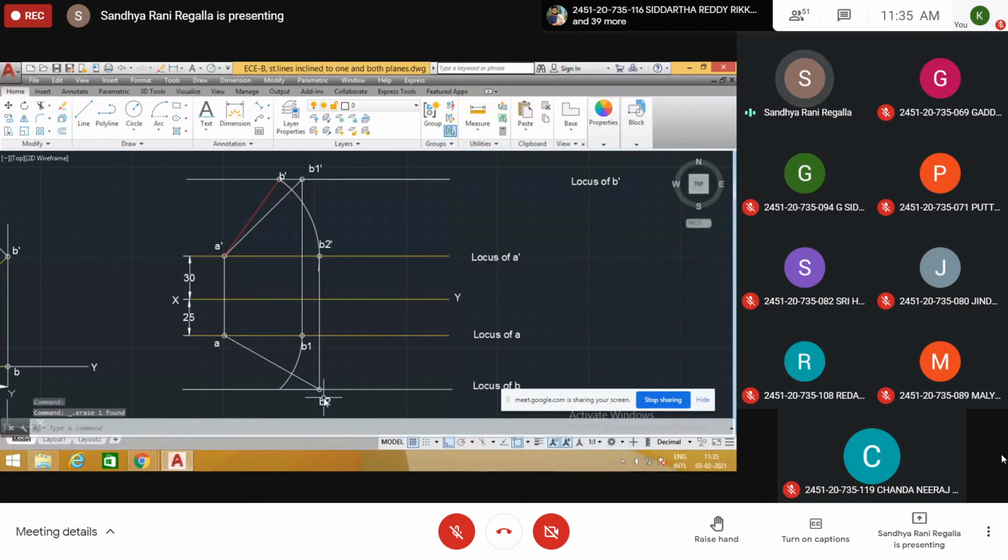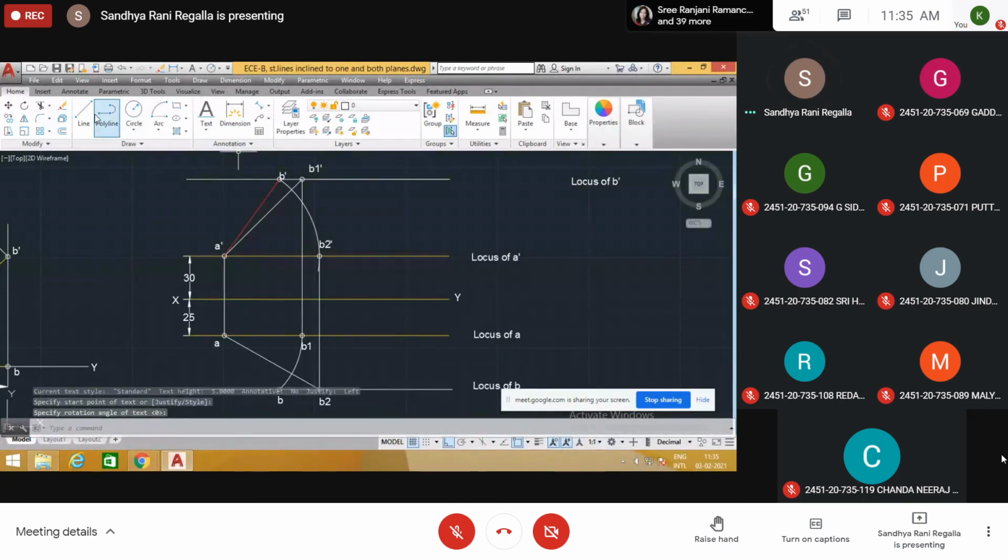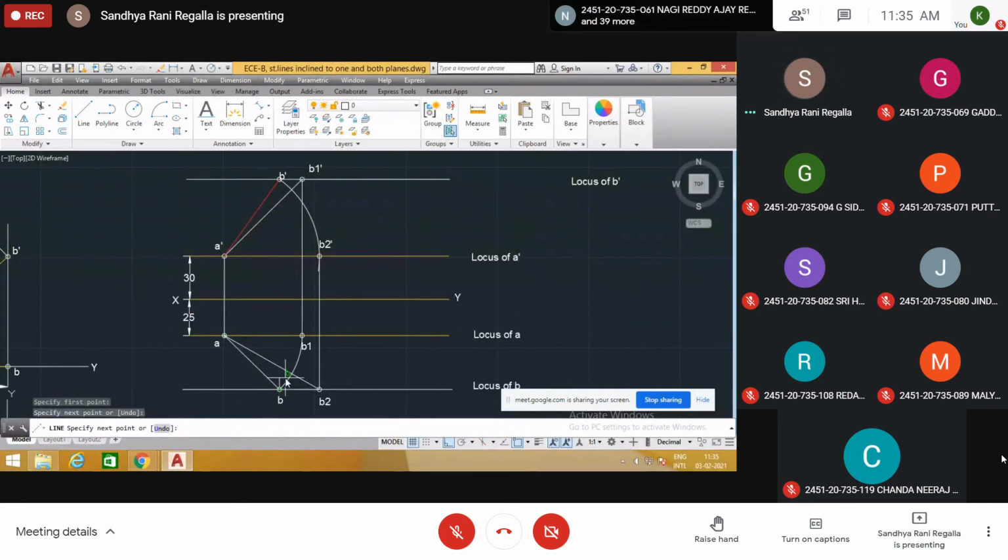Now put one point here. This point is B. Now join A and B. So this is the final top view, AB.